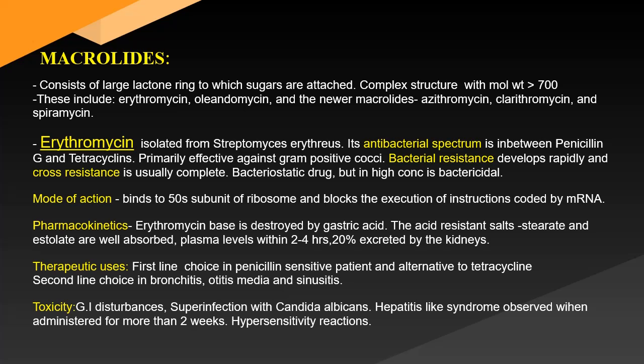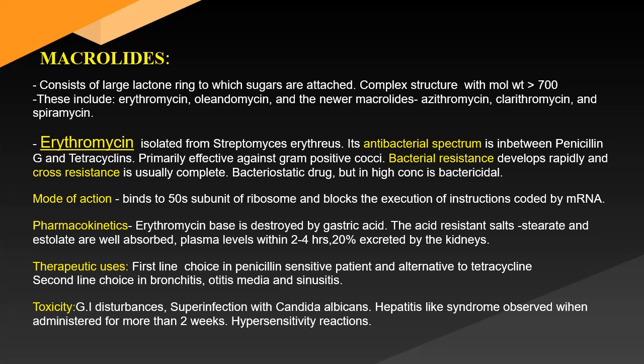So we have two drug groups, macrolides and lincosamides, coming under inhibitors of protein synthesis. First, we'll start with macrolides. These are antibiotics having a large lactone ring to which sugars are attached. They have a very complex structure with a molecular weight of more than 700. Some examples include erythromycin, oleandomycin, troleandomycin, and the newer ones are azithromycin, clarithromycin, and spiramycin.